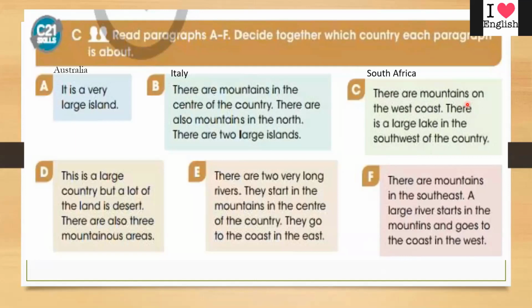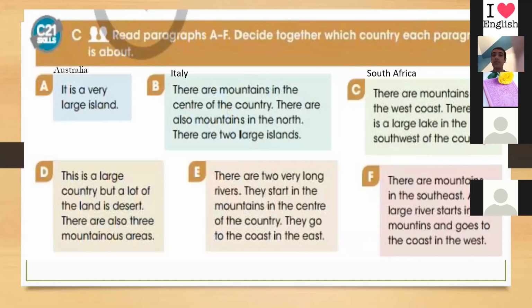What about D? Yes, Aisha. This is a large country, but a lot of the land is desert. There are also 3 mountains. I think it's Libya. Yes, it is Libya.